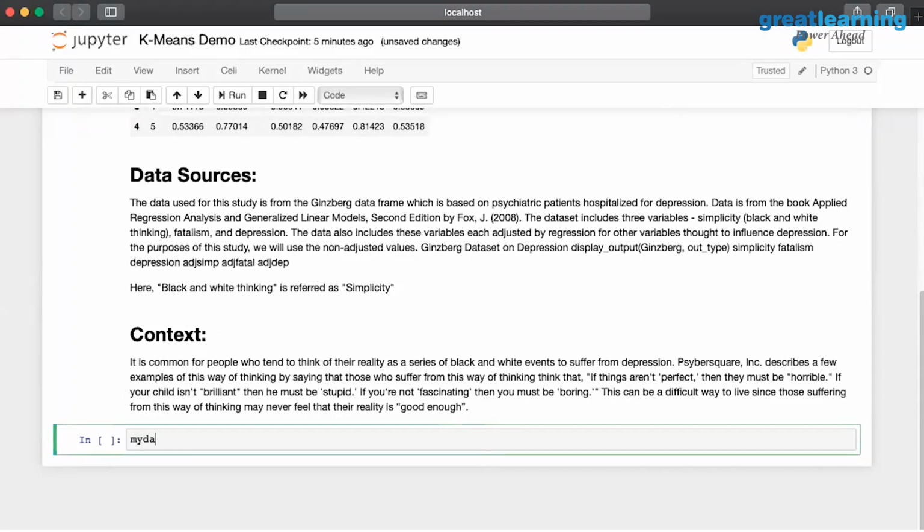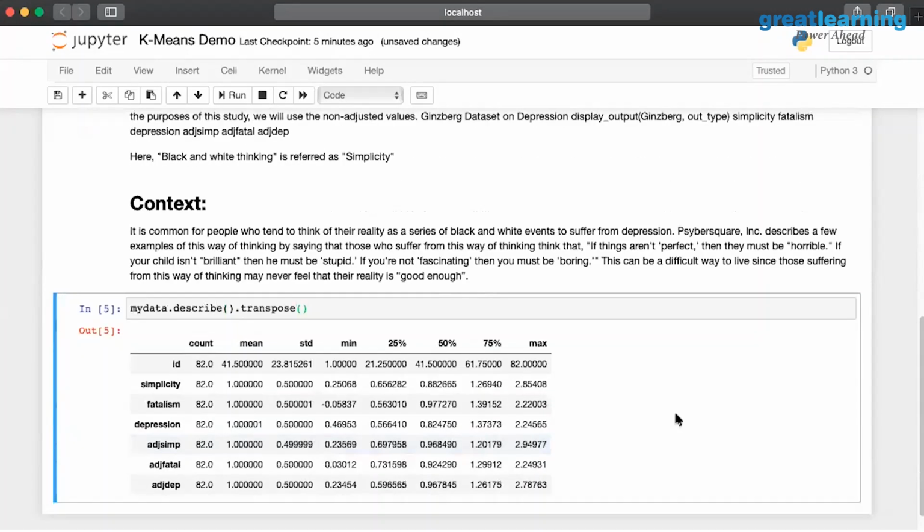Now, one thing I want to quickly draw to your attention is this information. If you notice, there is something very different about this.